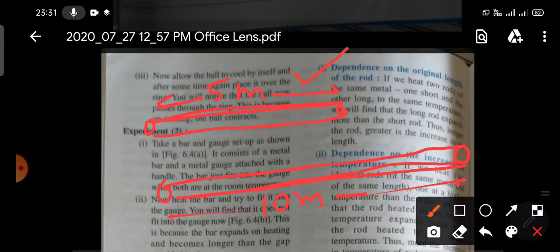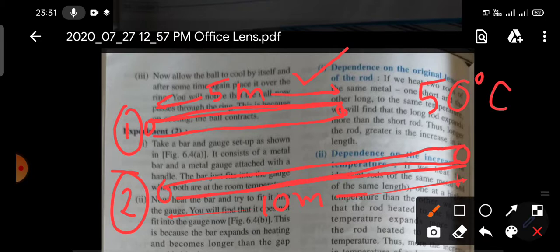Now if you heat these two metal rods, this is our first, this is our second, at the same temperature, suppose you are heating these two metallic rods at the temperature of 50 degrees C, then what will happen? The length of the second metallic rod will increase more, but the length of the first metallic rod will increase less. Suppose after heating, its length is now 12 meter, so its increase in length is how much? 2 meter.